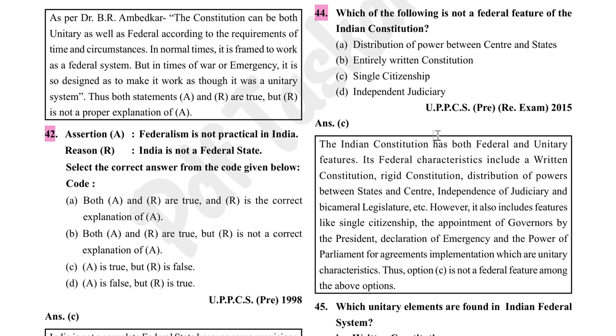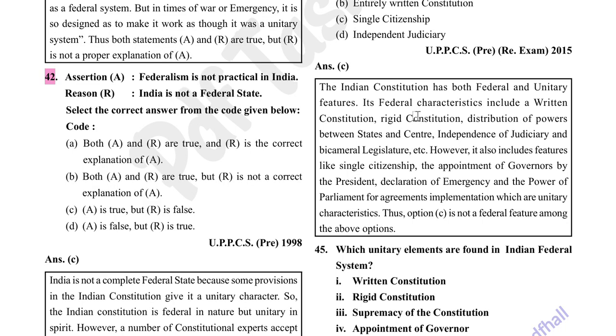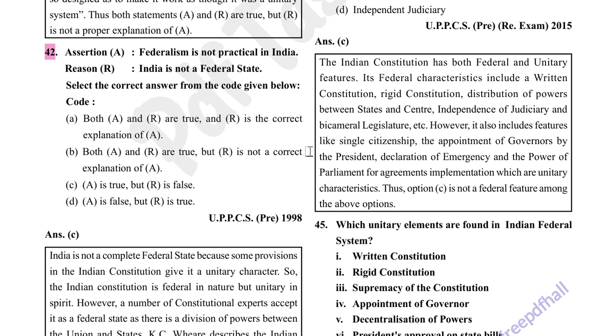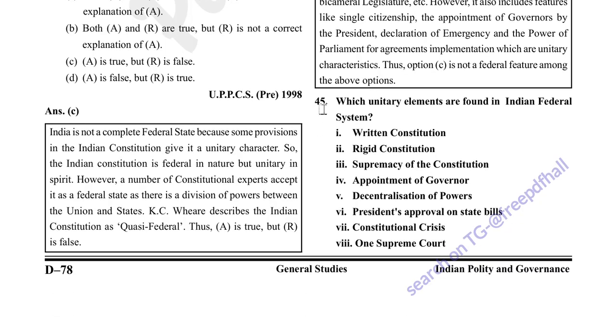The Indian constitution has both federal and unitary features. Its federal characteristics include a written constitution, rigid constitution, distribution of powers between states and center, independence of judiciary and bicameral legislature, etc. However, it also includes features like single citizenship, appointment of governors by the president, declaration of emergency, and the power of parliament for agreements implementation, which are unitary characteristics.